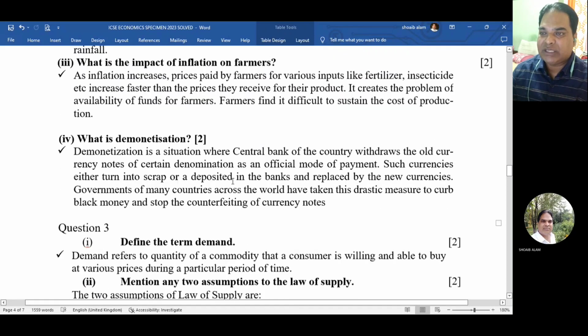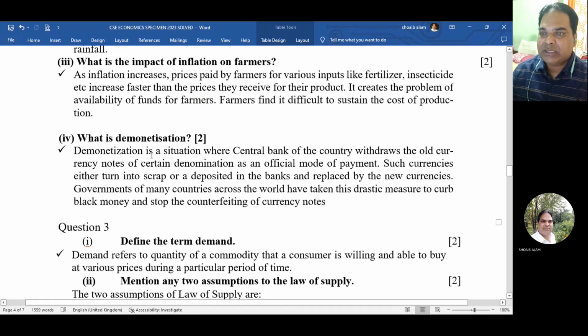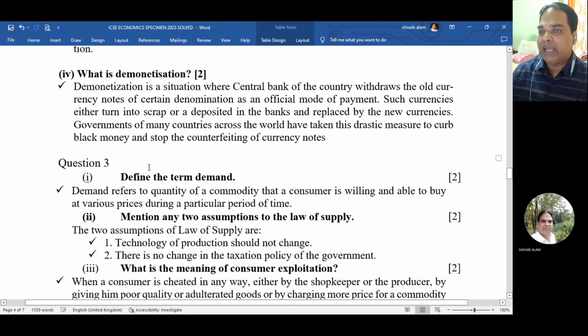So what is demonetization? Demonetization is a situation where central bank of the country withdraws the old currency notes of certain denomination as an official mode of payment. Such currencies either turn into scrap or are deposited in the banks and replaced by new currencies. Governments of many countries across the world have taken these drastic measures to curb black money and stop the counterfeiting